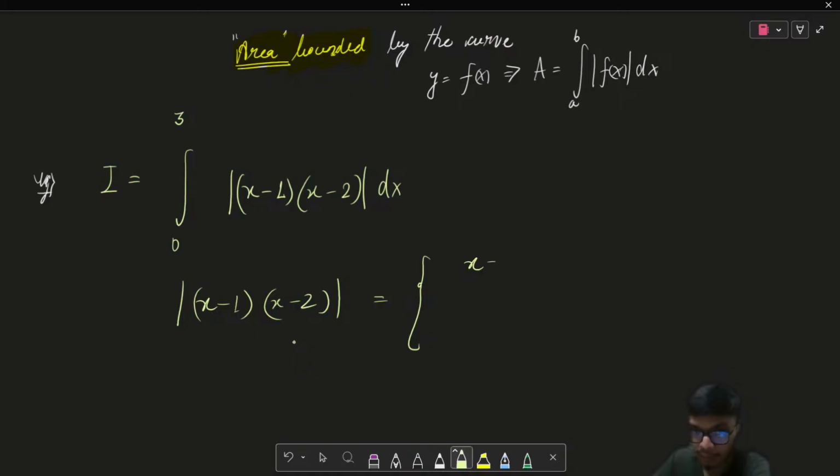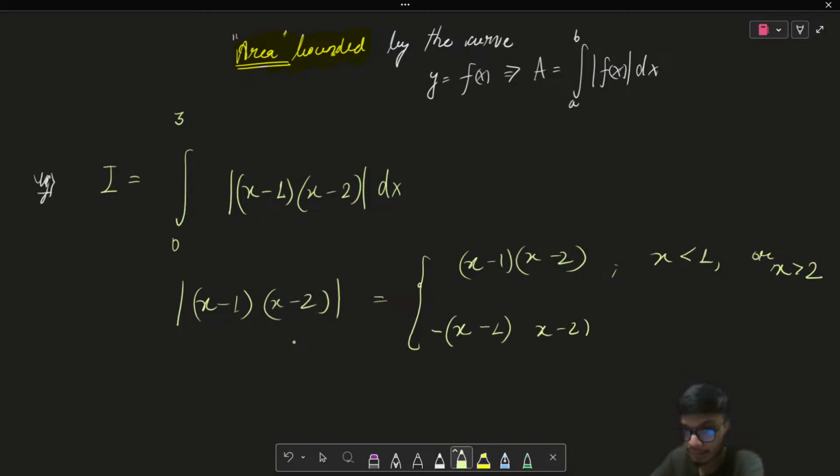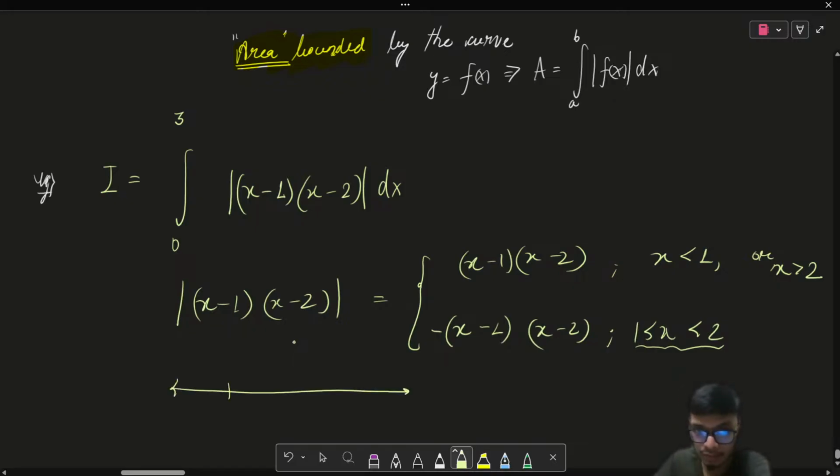The modulus can be given as x minus 1 into x minus 2 if x is less than 1, or when x is greater than 2, then it opens up positive. But it will be negative when x lies between 1 and 2. So the critical points are 1 and 2, and this will be the sign scheme for the function, right?